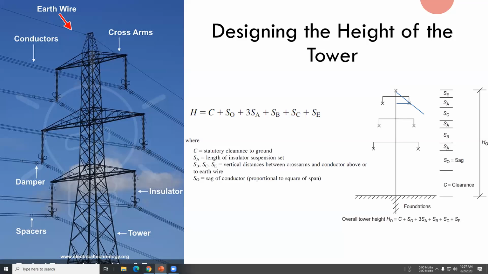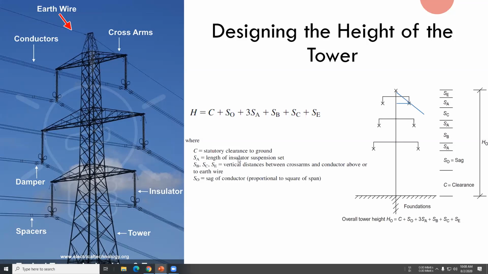Usually it depends on the voltage of the line, usually 20 meters. Those things will be given in the design requirements they give to you. Then you have to add the sag to that clearance.